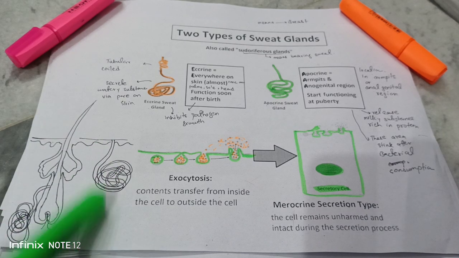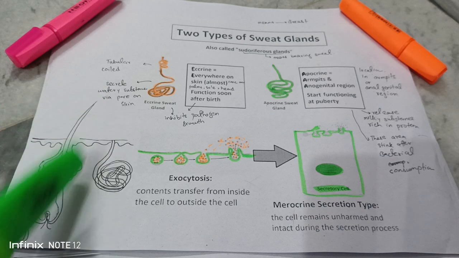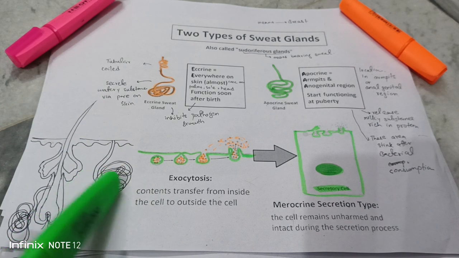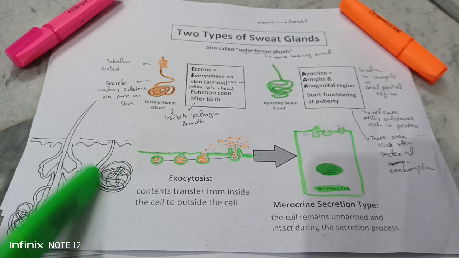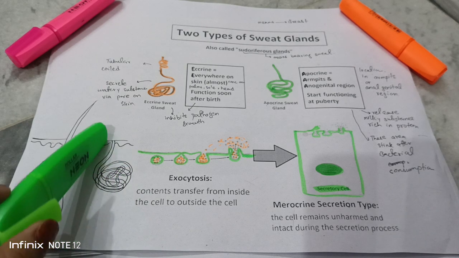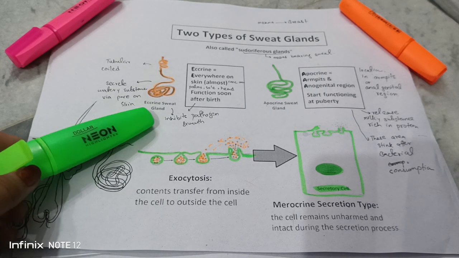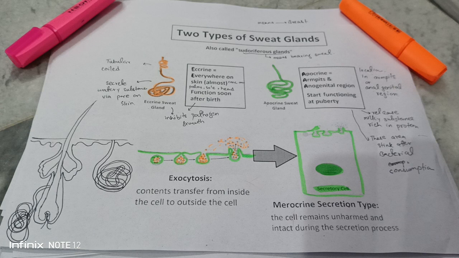For example, this is our skin, this hair like projection, and this is your eccrine gland. They just coiled in the tubular form and then just open into your skin with a pore, and then they release their secretions of watery substance. So therefore they are called as eccrine sweat glands. They inhibit pathogens growth which can occur on your skin.